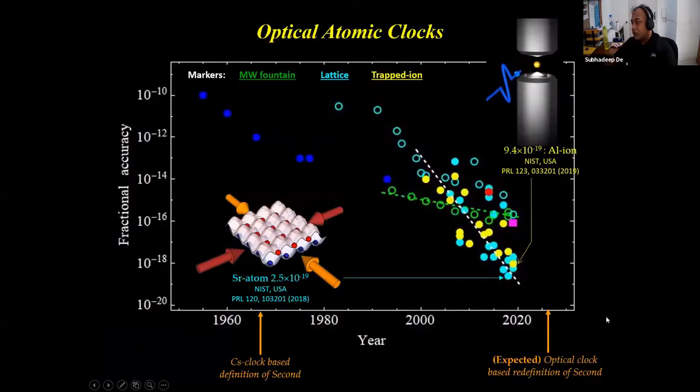The present status of the optical clock is summarized in this table. I'm not going into detail, but there are 2 different kinds, as I told you, neutral atom optical lattice clock and ion clock, shown here in 2 different colors, yellow and light blue, and both of them have reached an accuracy level of 10 to the power minus 19. In simple words, if a clock is running for 13.8 billion years, the age of the universe, it will miss only one single tick. It will be inaccurate by only 1 second. So that kind of clock we are talking about.